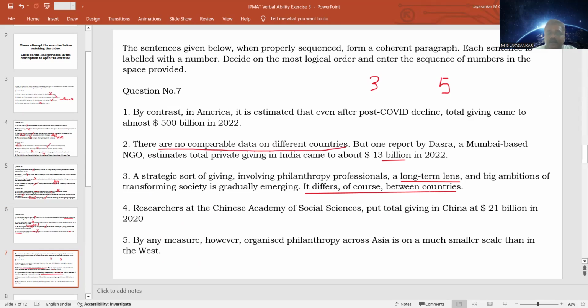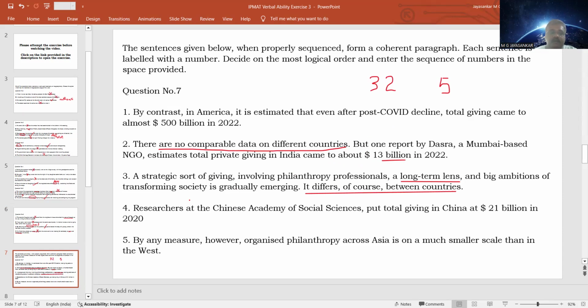So the idea about the differences in charity between countries is carried forward by saying that there are no comparable data. That means there is no data that we can compare exactly between countries. But one report by one organization says that India is about $13 billion. So we can think of it as the second line because there is a connection between 3 and 2.